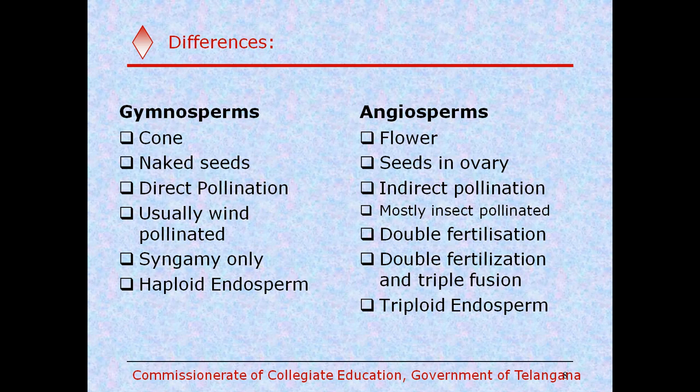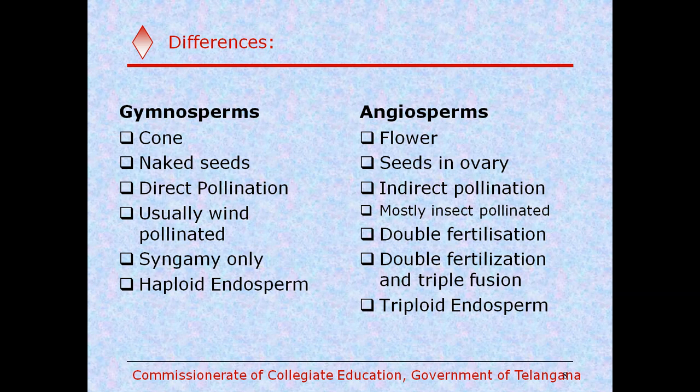In gymnosperms, haploid endosperm is observed, which is one of the most important features, and it is formed before the fertilization. But in angiosperms, the endosperm is triploid and it is formed after fertilization.